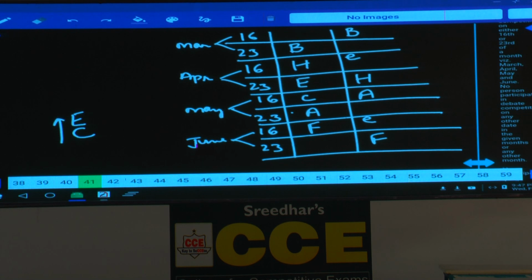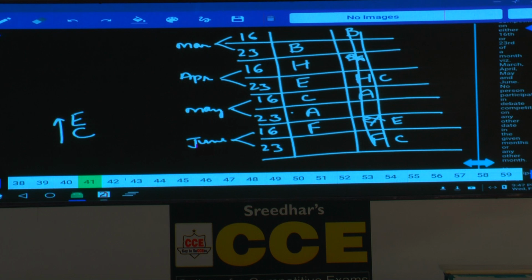Now, in the second case, if you observe here, E cannot be at this place. Why? If E is here, H and C must be in the same place, which is not possible. And here also E is not possible, because if E is here, then C and F must be on the same date. It is also not possible. Hence, the second case is completely ruled out, because there is no place left for this C.